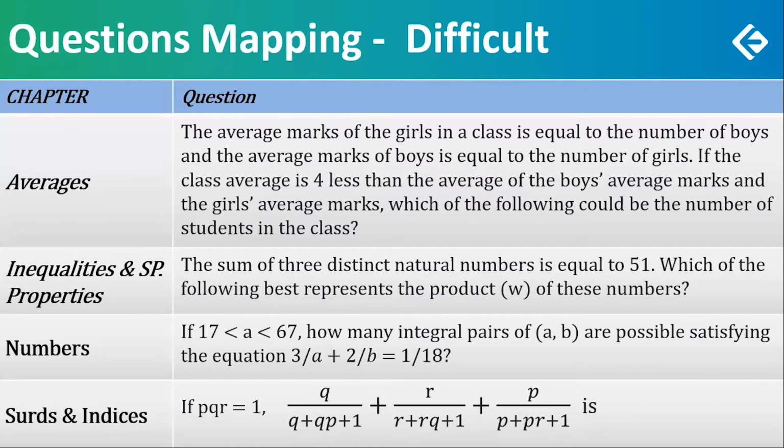If A is between 17 and 67, how many integral pairs of AB are possible, satisfying the equation 3 by A plus 2 by B is equal to 1 upon 18? Without the range, it would have been much easier. But with the range, we'll have to actually spend a lot of time in finding out how many integers actually. So this becomes difficult. Otherwise, without that range, it would have become a bit easier.